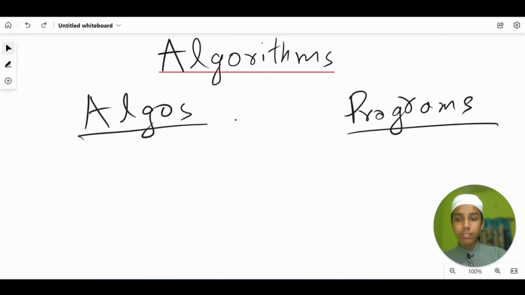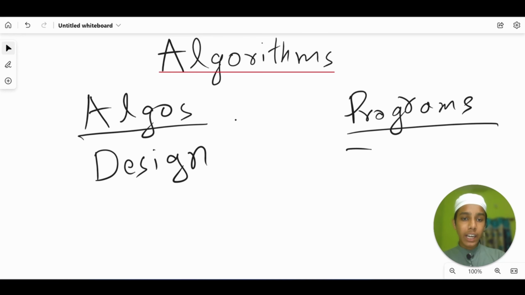Algorithms are designed. In programs, we implement that design with a programming language, whether it is C++, C#, Python or whatever it is. In algorithms we do the same thing, but in another language, our natural language, like English, Hindi, or whatever language we use.